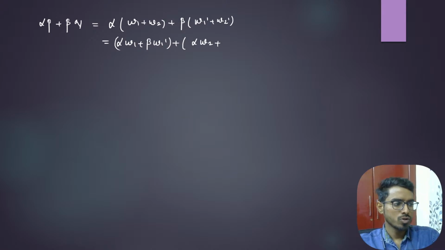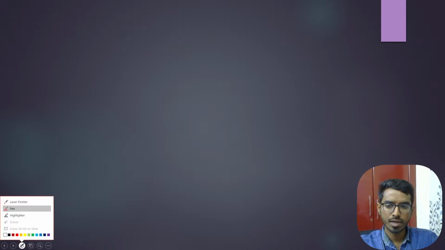Okay, so what we'll do is we need to show that alpha p plus beta q is in W, right?